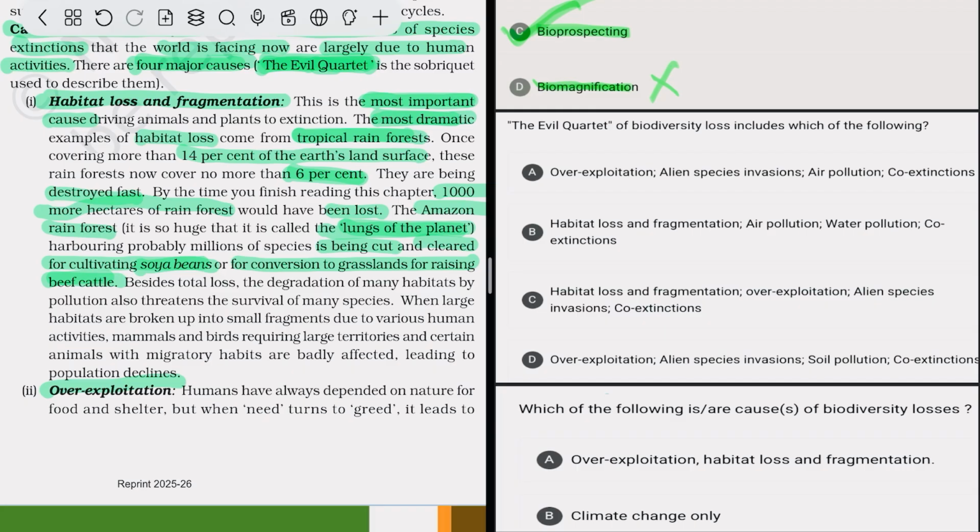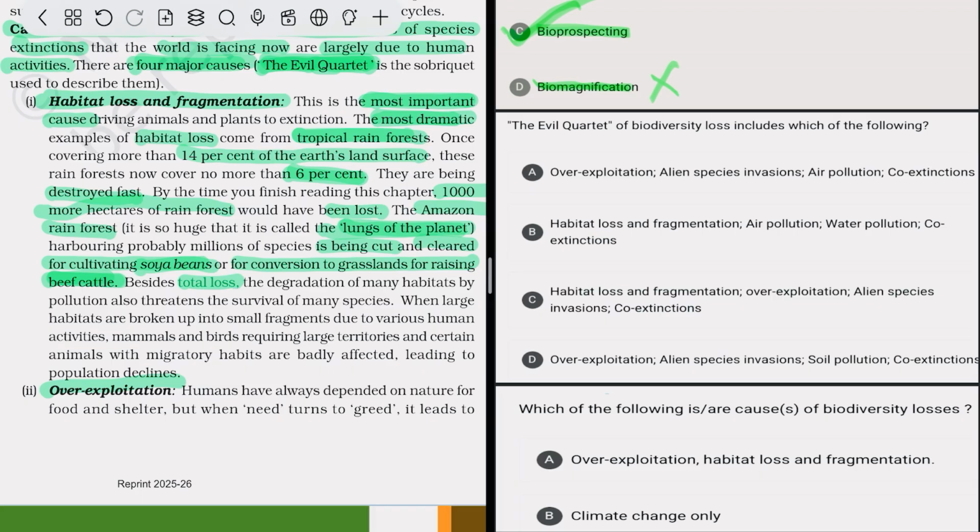Due to this there is a loss of various species, because various birds and animals are dependent on trees or on their area for their survival. If their habitat is lost, they also become extinct.